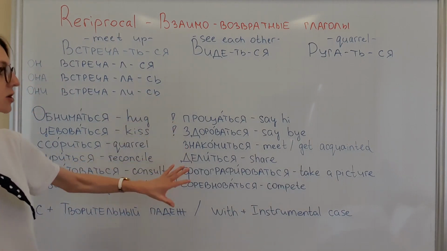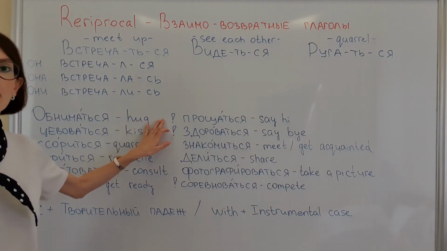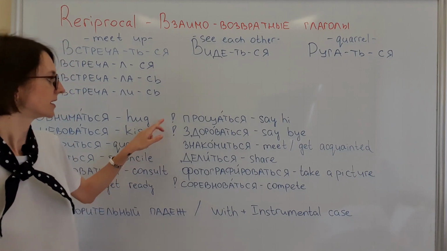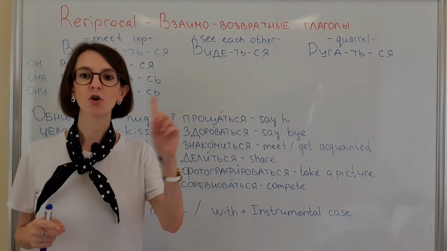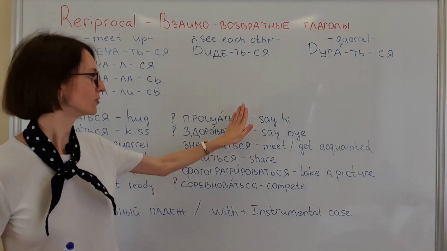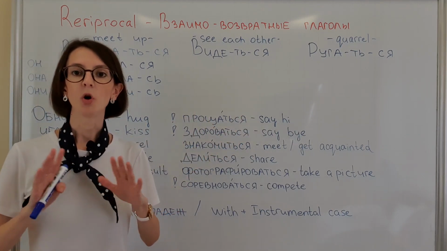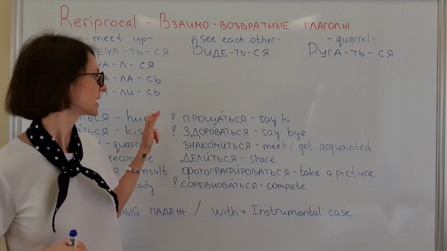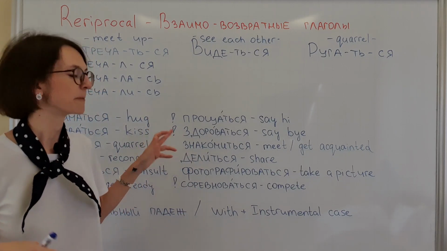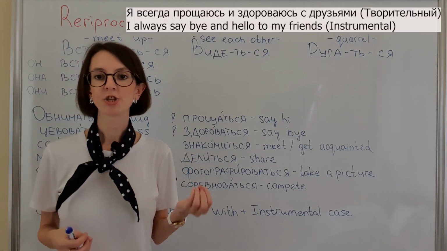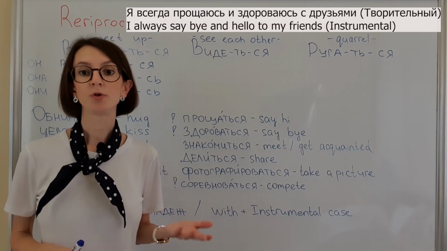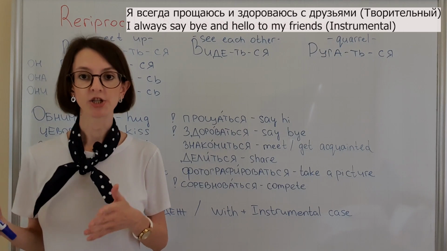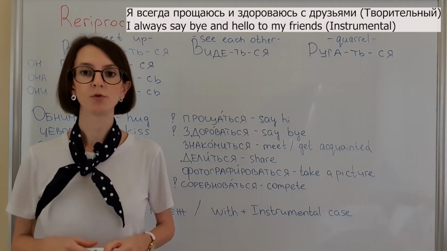Second group, second column: прощаться, здороваться. You can see that there is an exclamation mark here. It means that we don't use them without this ся. It can be only reflexive. Прощаться, здороваться. Я всегда прощаюсь и здороваюсь с друзьями.